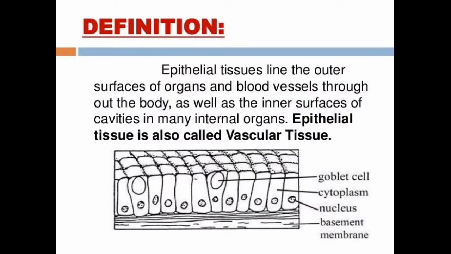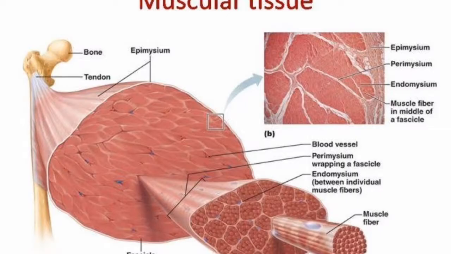Epithelial tissue lines the outer surface of organs and blood vessels throughout the body, as well as the inner surface of cavities in many internal organs. So what is epithelial tissue? The kind of tissue that provides covering to the outer and inner body surfaces is called epithelial tissue.